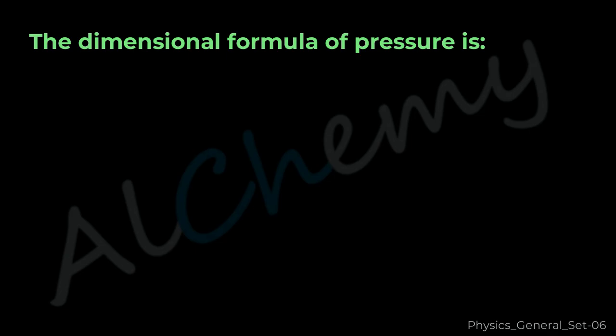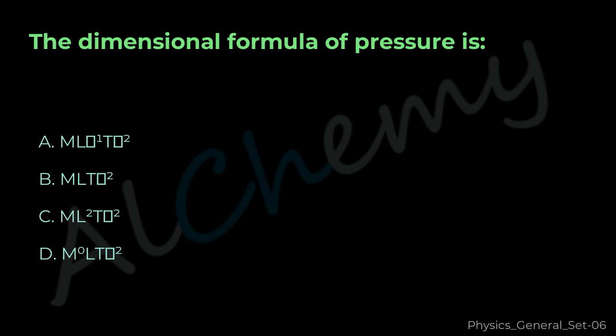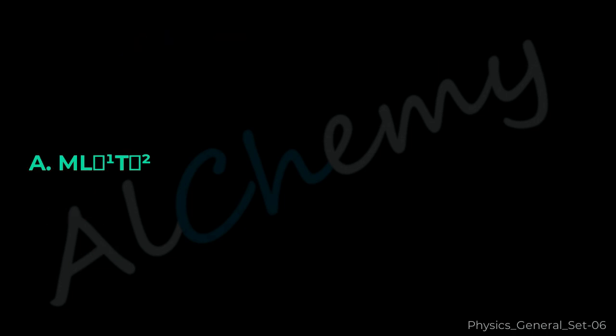Reflection. Question 7. The dimensional formula of pressure is A. ML^-1 T^-2. B. MLT^-2. C. ML^2 T^-2. D. MLT^-2. The correct answer is A. ML^-1 T^-2.